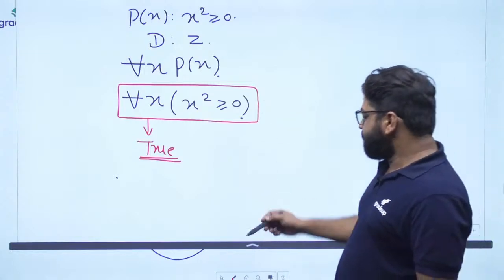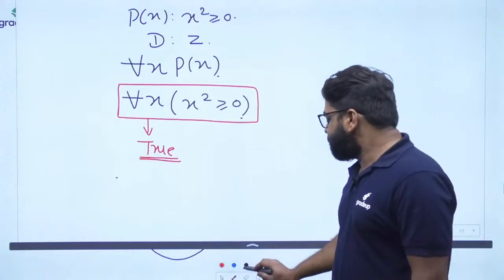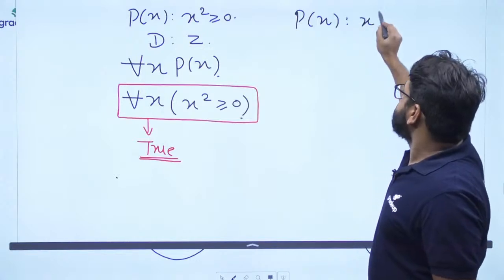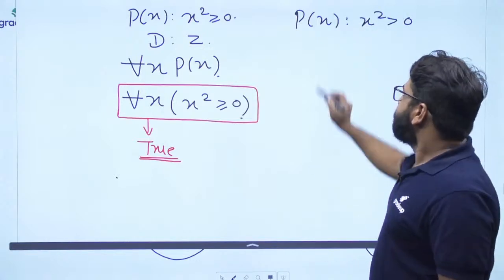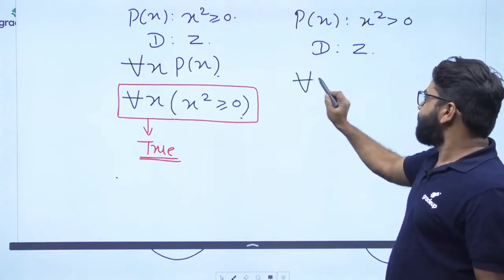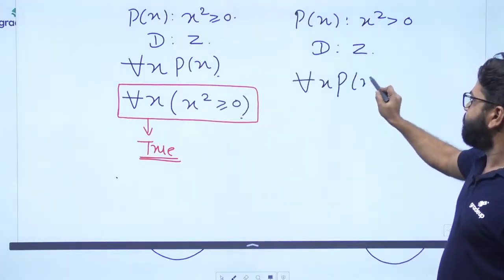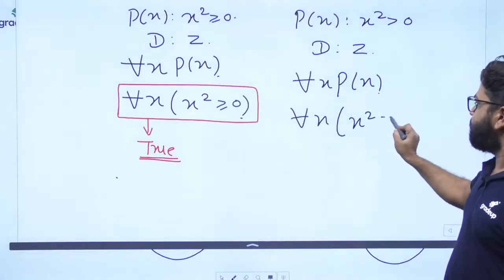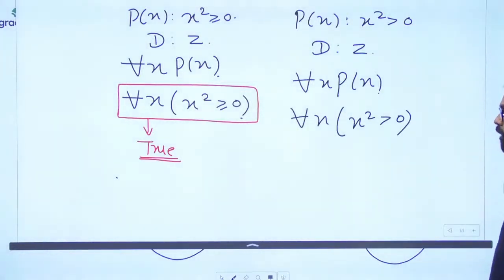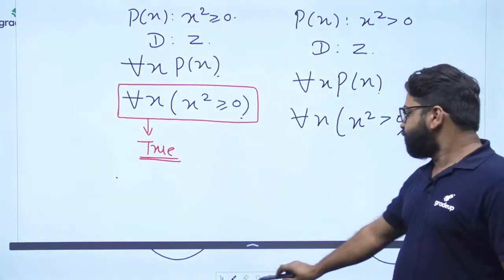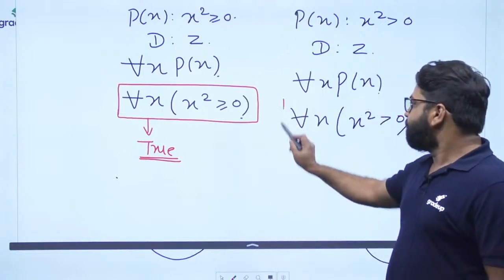For example, suppose I change the statement such that p of x is x square is greater than 0. Now my domain is the set of integers. So if I write for all x, p of x, or another way, for all x, x square is greater than 0. See, it will be true for each and every element. But what about 0? Hence this statement will become false here.